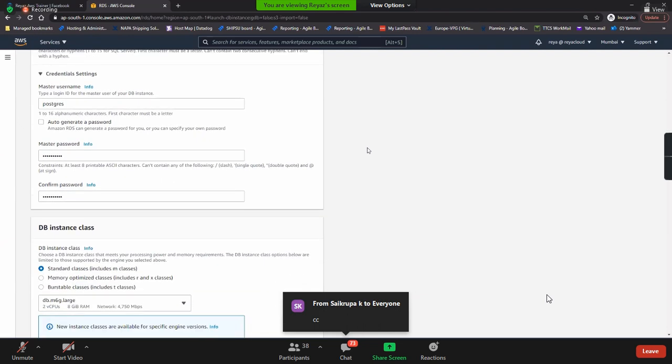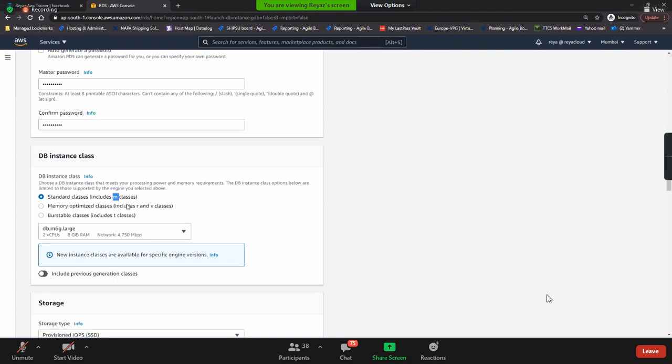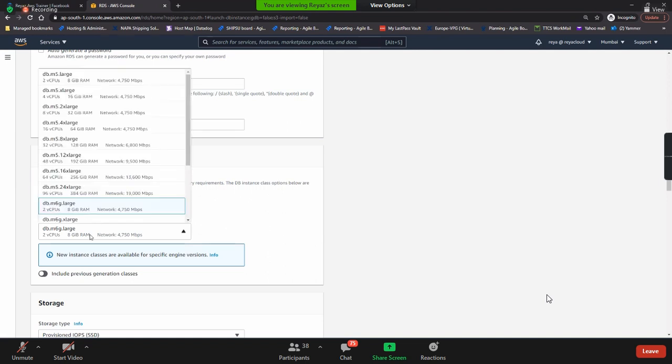Okay, so let's come to the next topic here. DB instance class, which is the instance type that usually we select in our free tier, T2 micro. But the thing is here in the database, I told you that we'll be using instance type. You can go and select M type or R type, X type, T type, whatever you need. At the moment, I'll go and select.